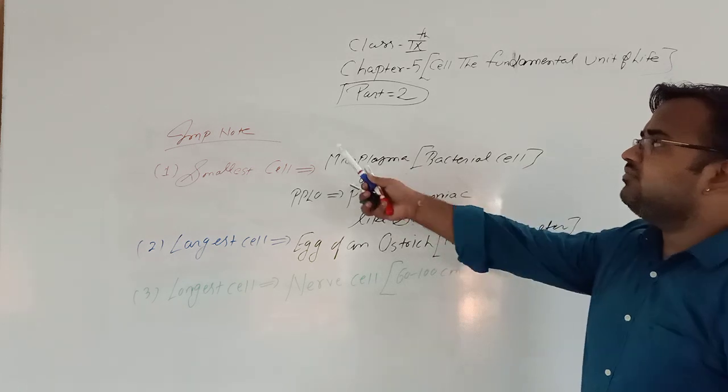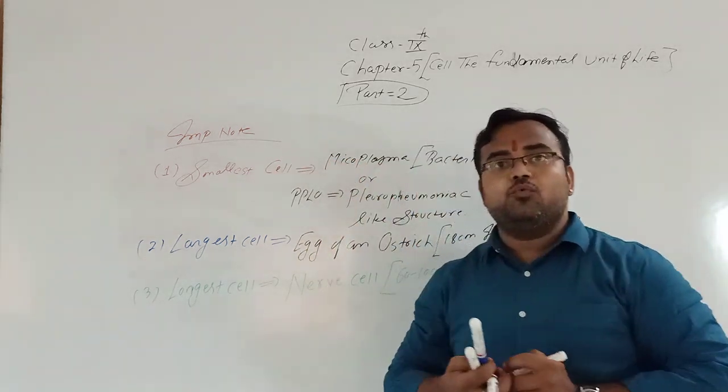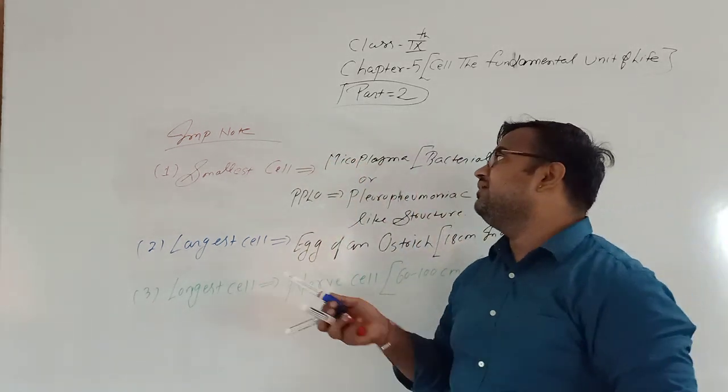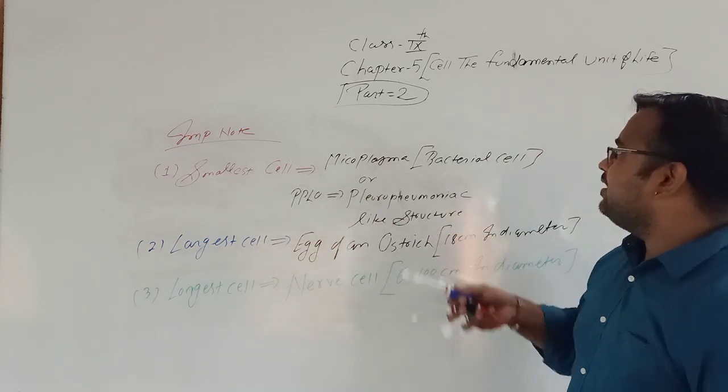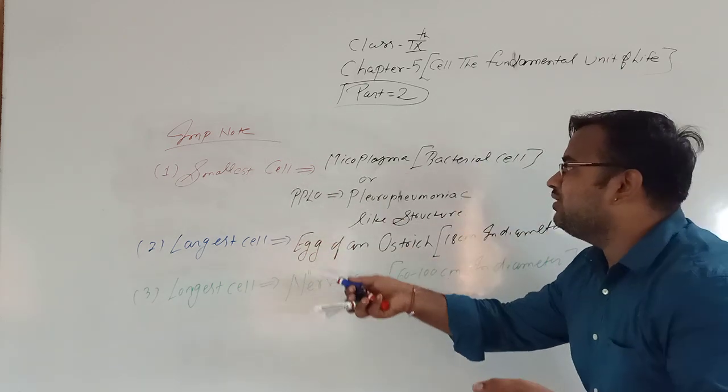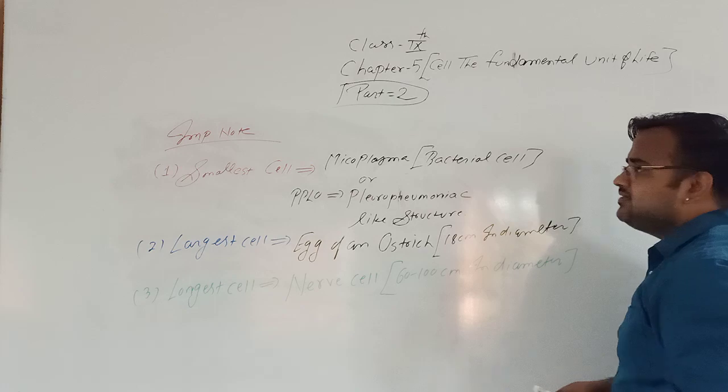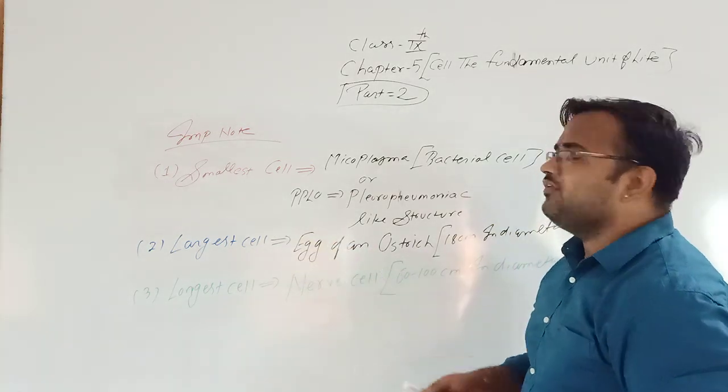Okay, so this is very important. You should write in your notebook, and the question can be asked in the examination. Smallest cell: mycoplasma, or bacterial cell, also known as PPLO, pleuropneumonia-like organism. Largest cell: egg cell of an ostrich.